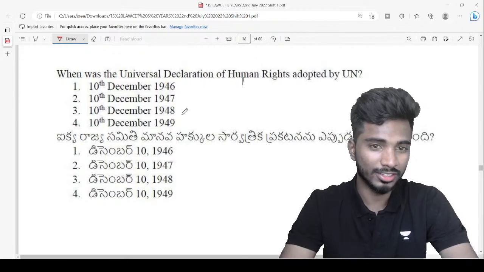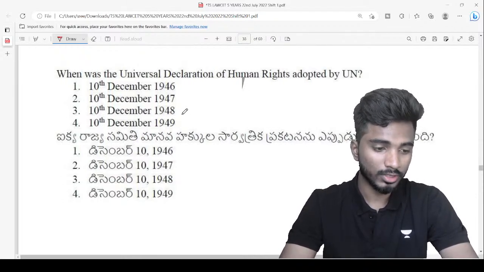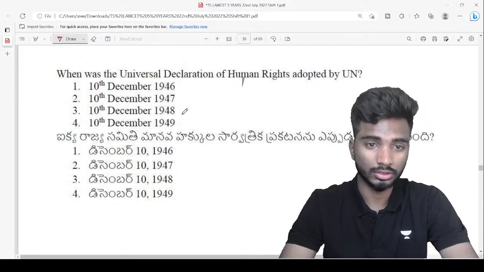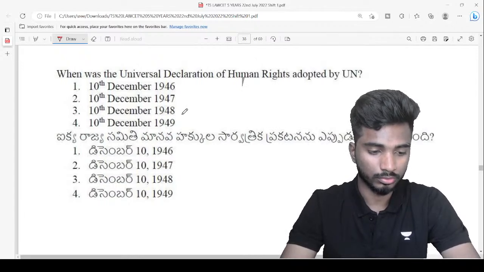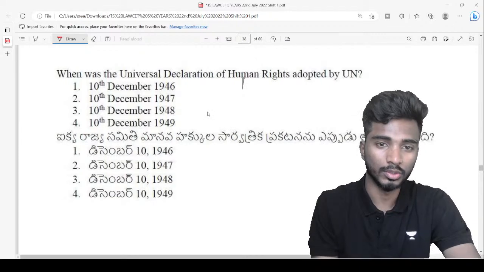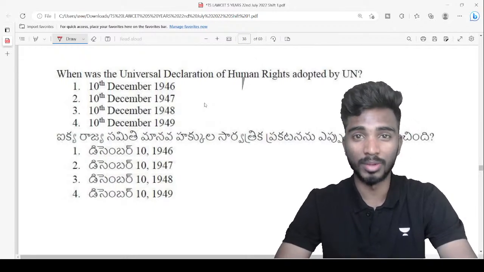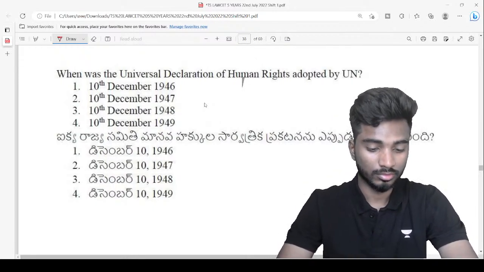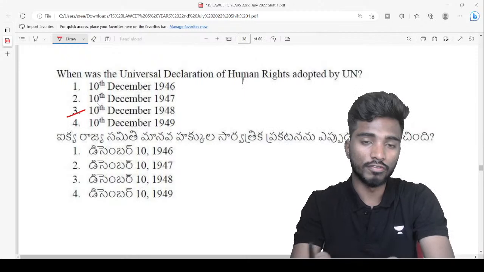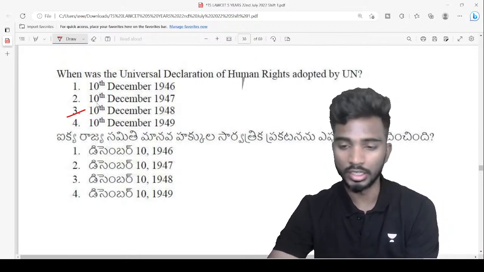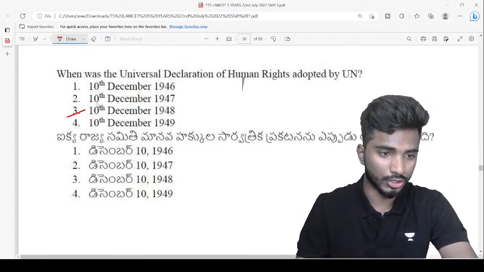Well, where is the answer guys? Indira says it's 1. How about others? What is your option? No idea? Guess something. Even if you have no idea, type something, because there's no negative marking even in the actual exam. So you should not worry about it. The answer is 10th December 1948. On 10th December 1948, the Universal Declaration of Human Rights was adopted by the United Nations.